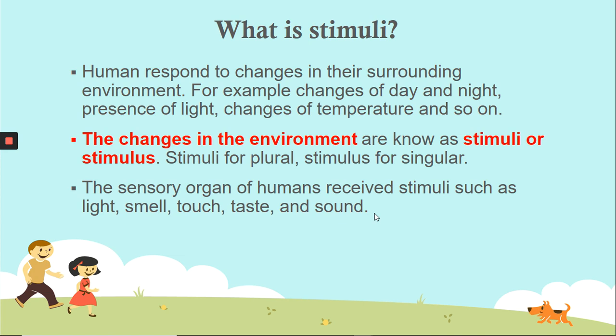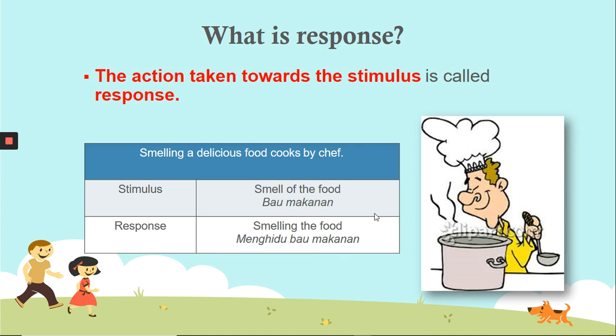The sensory organs of humans receive stimuli such as light, smell, touch, taste, and sound. So stimuli is basically changes that happen in the environment. Any changes that happen in the environment, we call it stimuli. Next one is response. What is response? I think you're familiar with this word. Response is the action taken towards the stimulus.